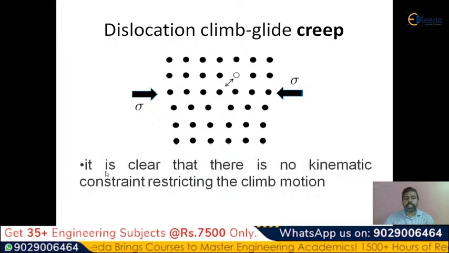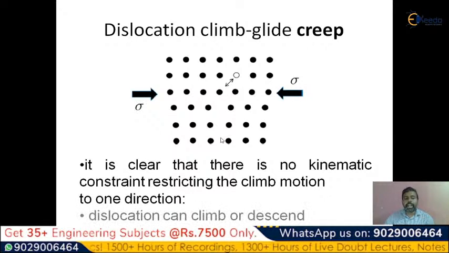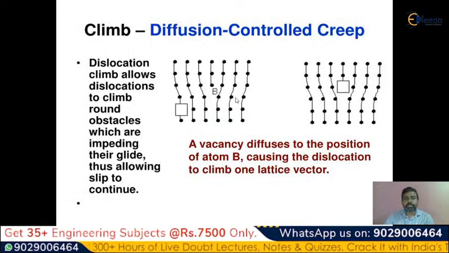Now you can observe, it is clear that there is no kinematic constraint here. There is no constraint restricting the climbing motion, and in one direction the dislocation climbs or descends. You can see here, this is a position, a vacancy diffuses to the position of atom B, causing the dislocation to glide.